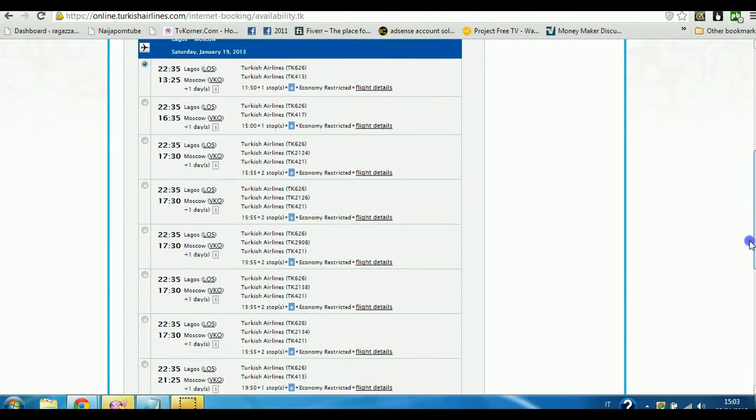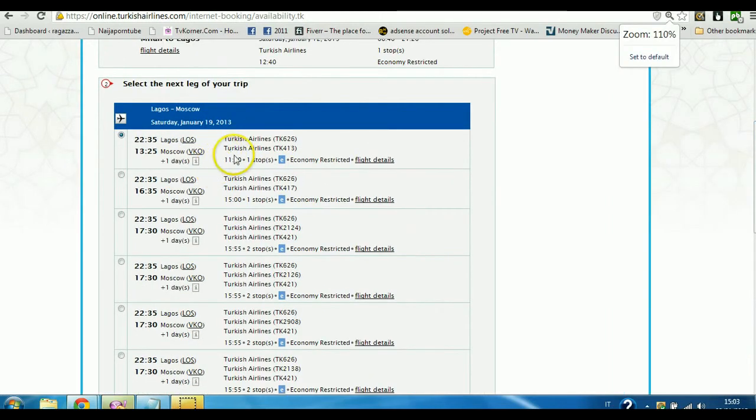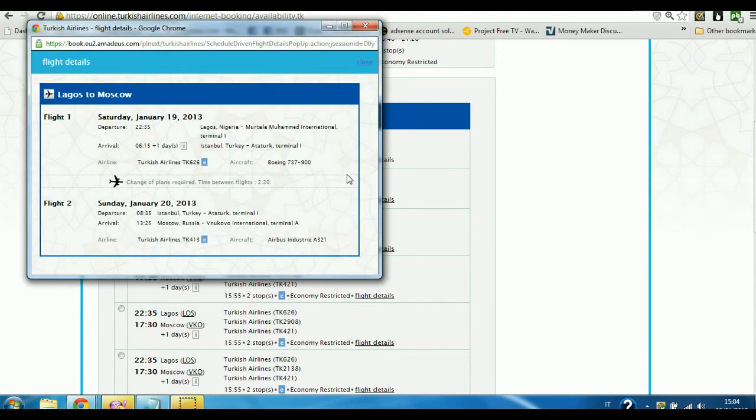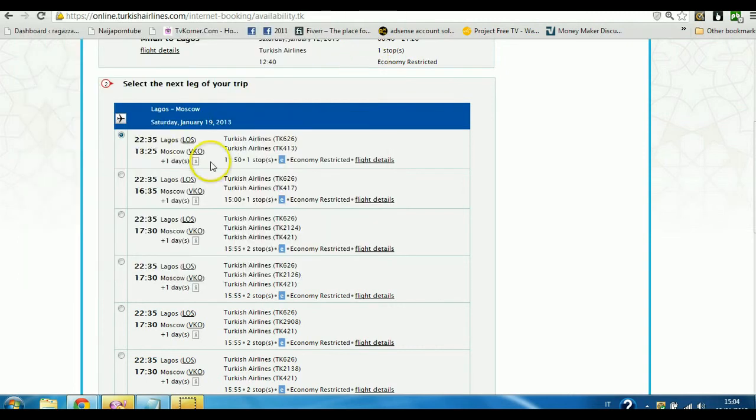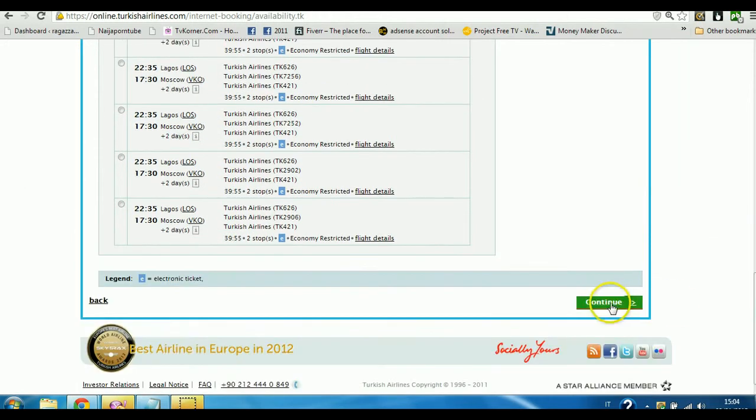I will just take the one we get the lowest duration of time, which is the first one here for 15 hours. I mean, 11 hours 50 minutes. So that one done already they checked. Then secondly again, you go check the flight details to make sure say they correct. So the flight they take off from Lagos on the 19th. That's 10:35. It go reach Istanbul for 6 o'clock the next day. Then they go take off from 8:35. Then from Istanbul, they go reach Moscow for 1:25. Okay, since we don't choose this option here, the next thing we will just do now, we go down, we do continue.